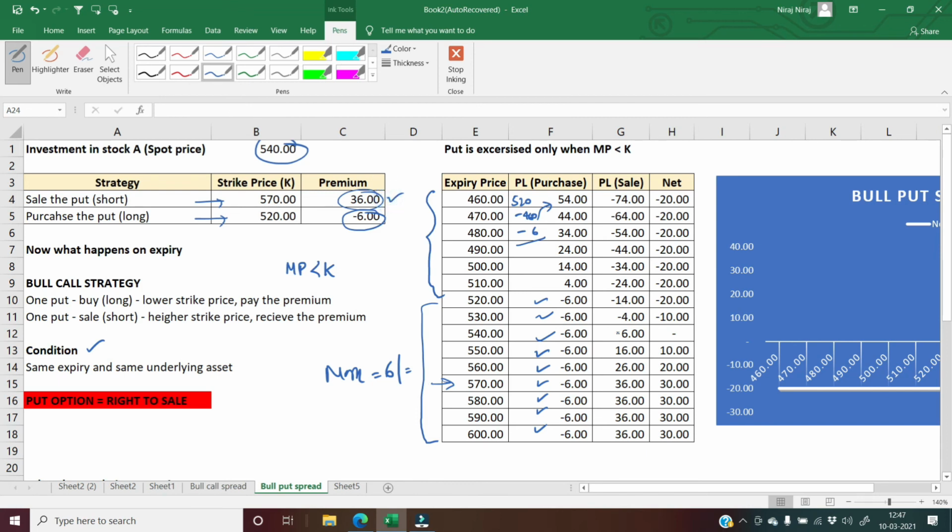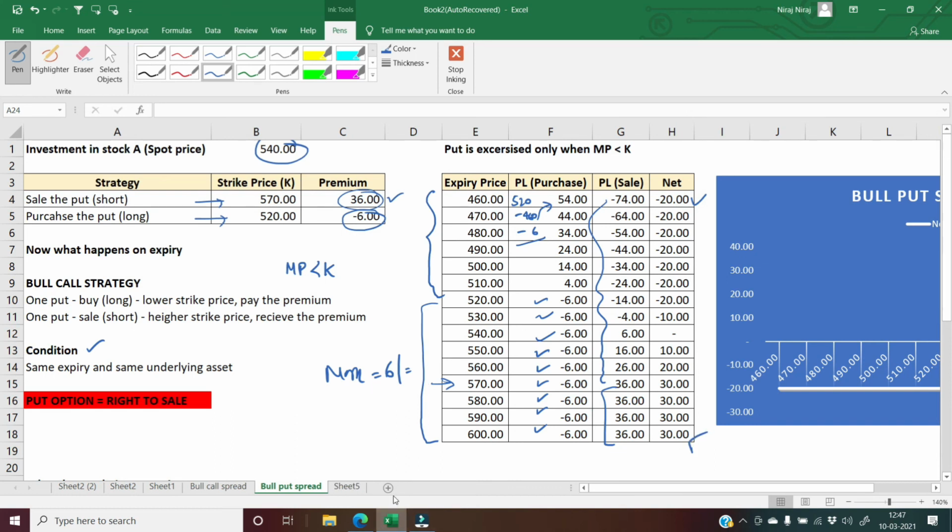So till 570 you will incur a certain loss plus receive your premium, and after 570 you will only be receiving the premium, because at that point the other person is not going to execute, because the market price is equal to or greater than the exercise price. So in this scenario, you are incurring a maximum loss of rupees 20, and you can gain a maximum profit of rupees 30.